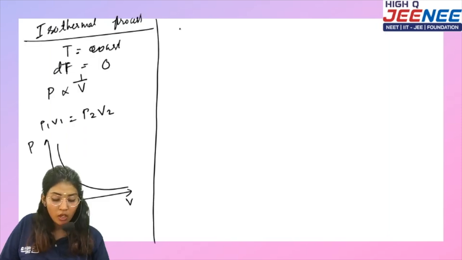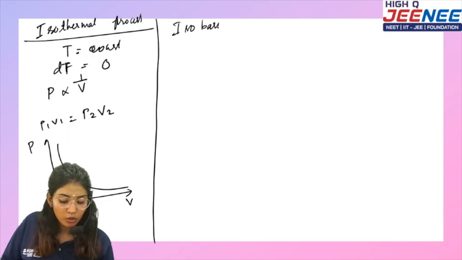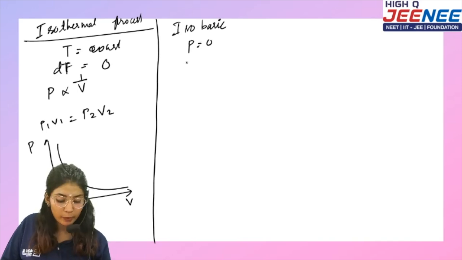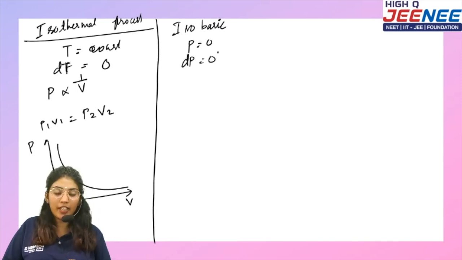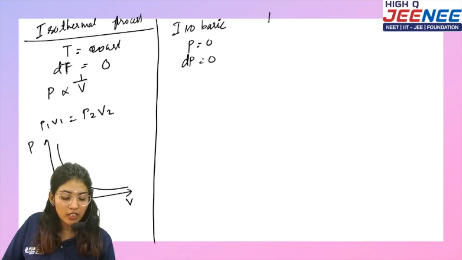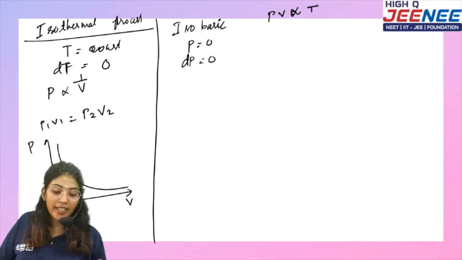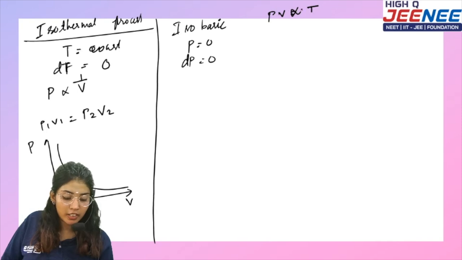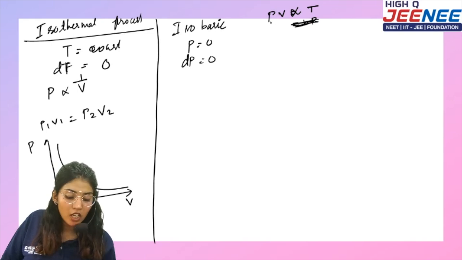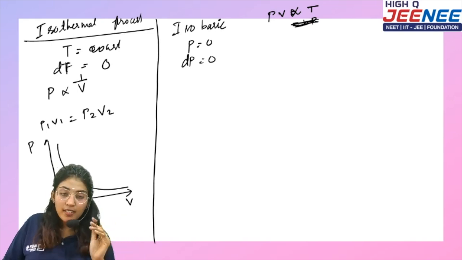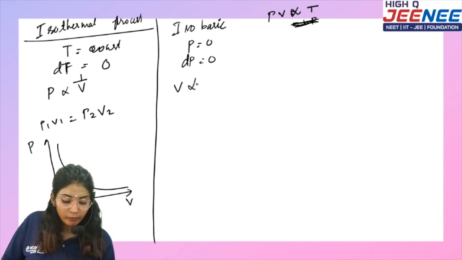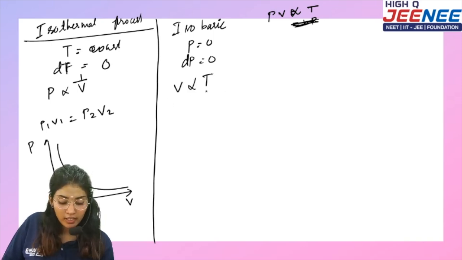Okay, so what was the next one we saw? It is the isobaric process. What does isobaric mean? Pressure is constant, which means dP is equal to 0. Do you know where we take this from? The ideal gas equation. What is the ideal gas equation? PV is directly proportional to T. Correct? This is what comes from the ideal gas equation. Then instead of the proportionality symbol, what will you put? You will put nR. Okay, we don't want that. So PV is directly proportional to T. If P is constant, then what happens? V is directly proportional to T. This law is called what? Charles's law. And that one was called what? Boyle's law.